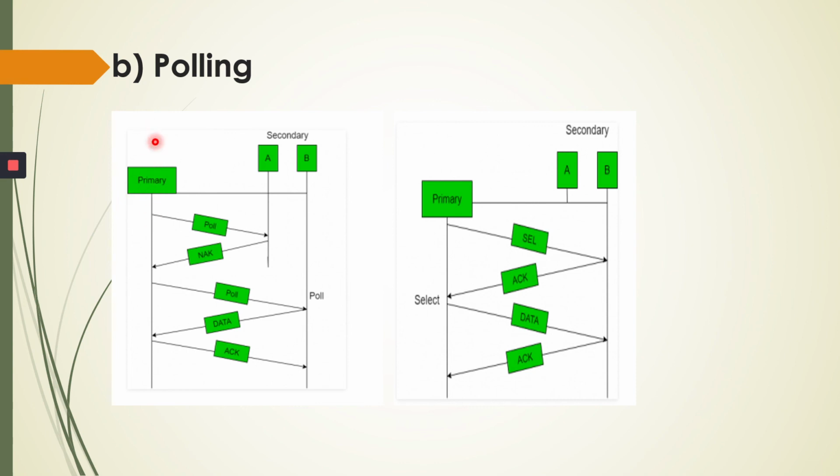Suppose the teacher calls roll number 1 and roll number 1 is absent, so a negative acknowledgement occurs. After that the teacher asks for roll number 2 and roll number 2 is present. So roll number 2 says yes ma'am or yes sir. So data is given to the primary. After that the teacher gives the positive acknowledgement and continues with the next roll number. So this is actually the concept of polling.